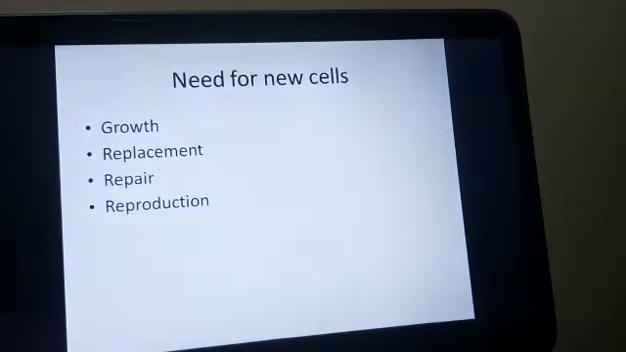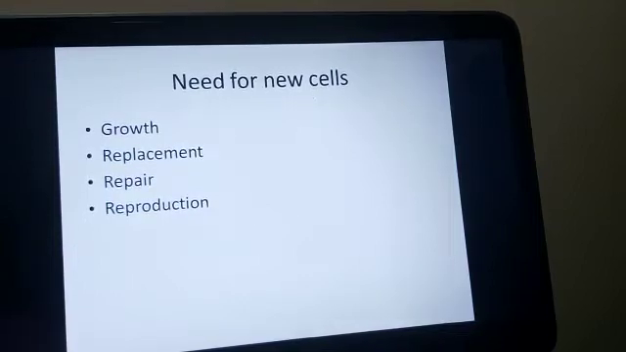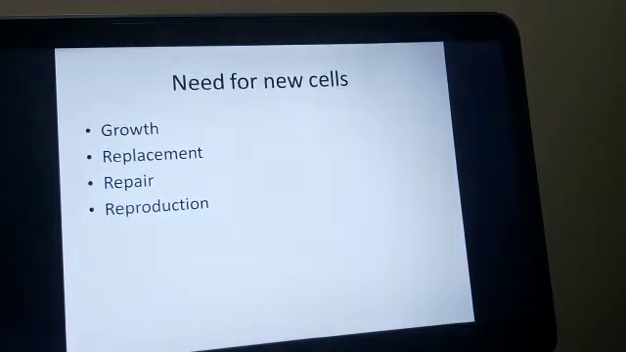Now let us see what is the need for having new cells inside our body. The first reason is growth. Most organisms, including plants and animals, begin their life as a single cell. This cell divides repeatedly in the form of a cluster of cells which start shaping for different functions to form tissues and organs. Thus, cell division is essential for growth.